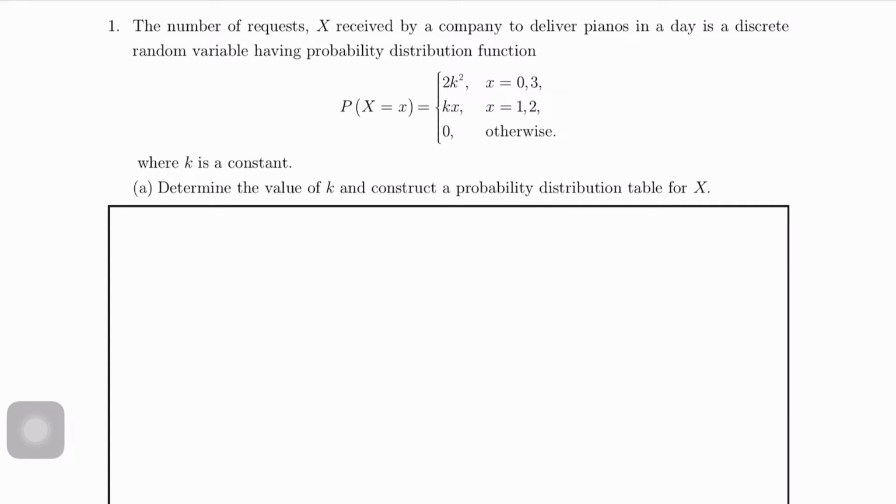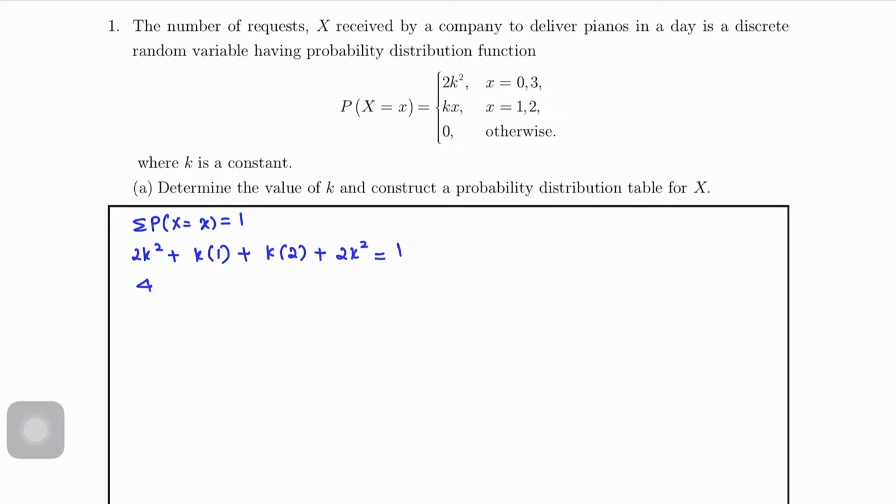A. Determine the value of K and construct a probability distribution table for X. So we will use summation P(X = x) equals 1. We substitute for X equals 0 the function 2K squared, for X equals 1 Kx, and for X equals 2 we use the same function Kx, and for X equals 3 plus 2K squared. Then equate to 1.